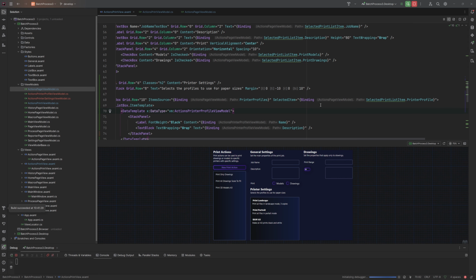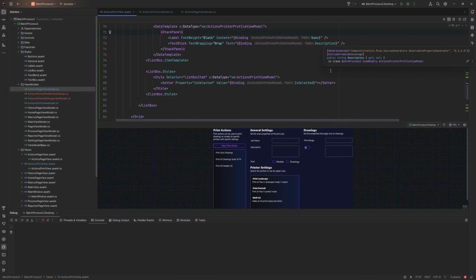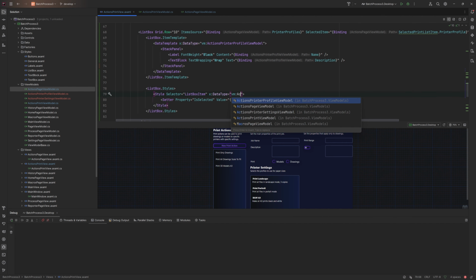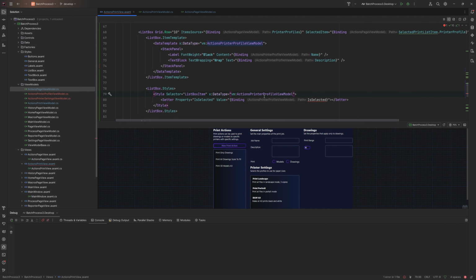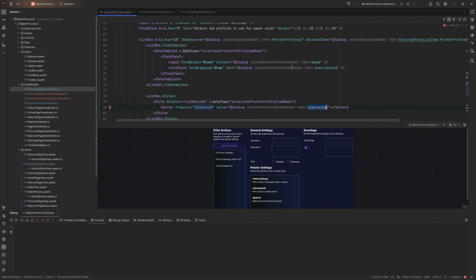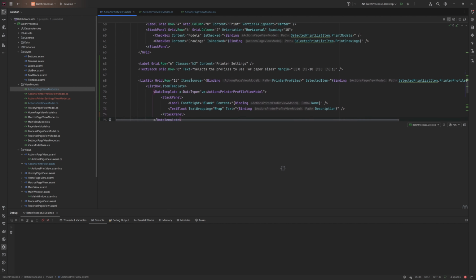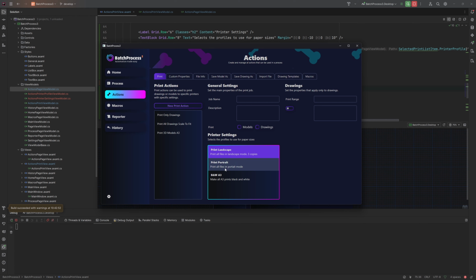If we run this again, no, we still have a further error somewhere else. And if we look a little further down, we have the style as well here for the selection. This also needs to update to the printer profile view model. And that's when we set the as selected inside. Now, this actually isn't needed here because there is no selected item on here. It's getting set for us here. So that style can actually go in this instance. And we shouldn't need that. And there we go. We can now get into the page.